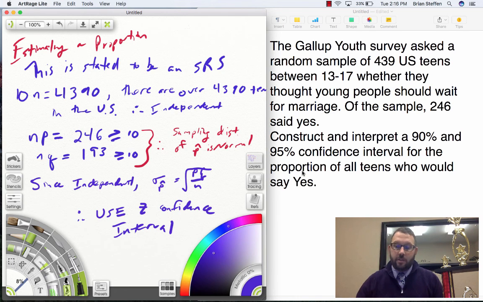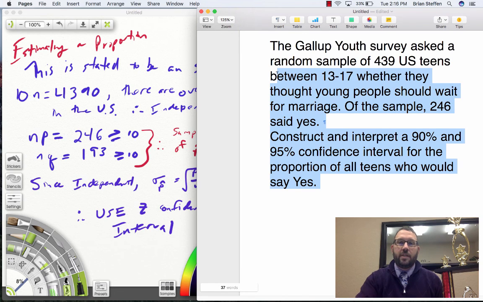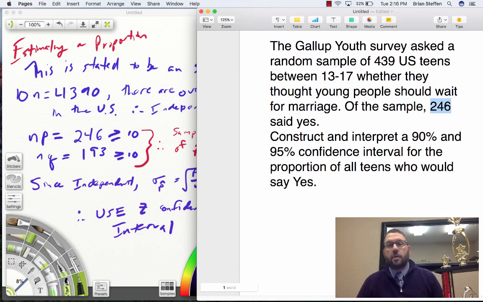But what we have going on here is I have this information that says a Gallup poll, a Gallup survey. They did a youth survey and they asked a random sample of 439 U.S. teens between the age of 13 and 17 whether they thought young people should wait for marriage. So of the sample, 246 said yes. What we're going to do is construct and interpret a 90% and a 95% confidence interval for the proportion of all teens who would say yes.